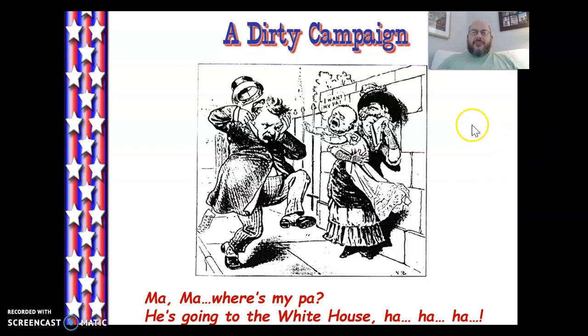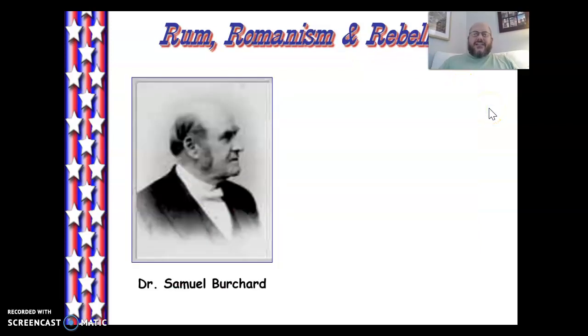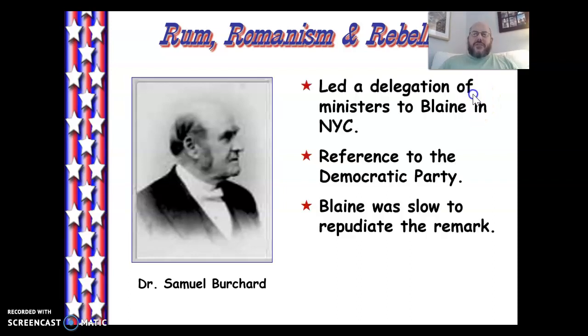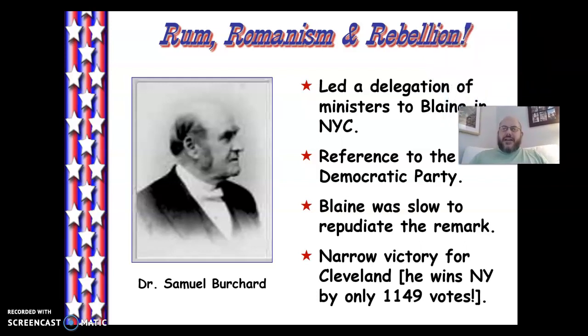So it's pretty wild, despite this political cartoon, obviously put out by the Republicans, trying to paint Cleveland in a bad light. But as you can see here, the last laugh is ultimately going to be with Grover Cleveland. "Ma, where's my pa?" "Well, he's going to the White House. Ha, ha, ha." We're going to be seeing Blaine unable to win over Mugwump support, and we're going to see Grover Cleveland win.